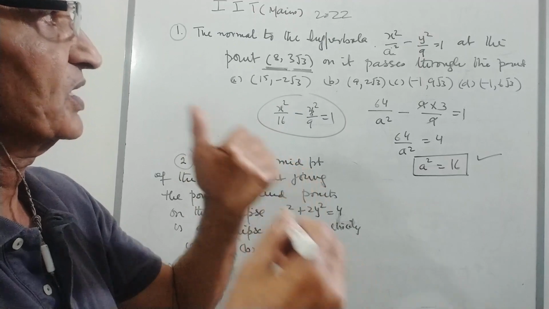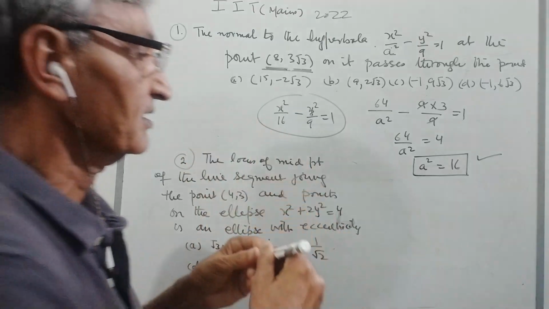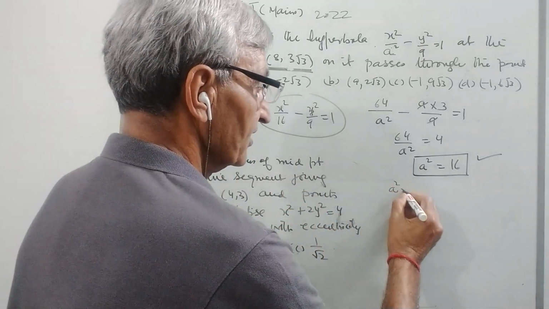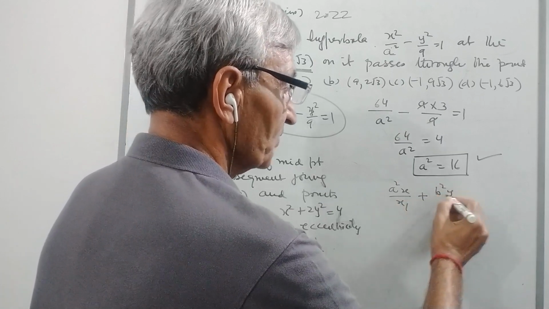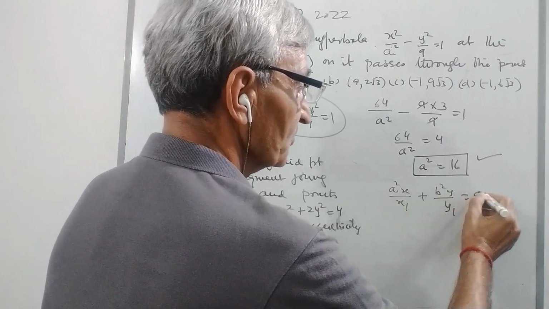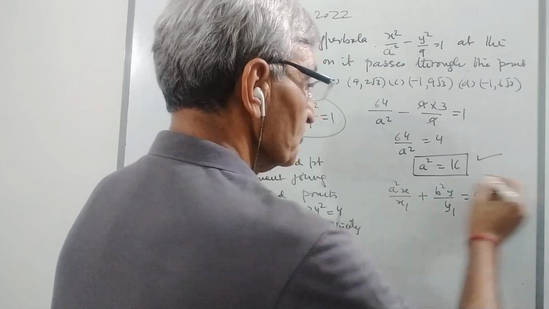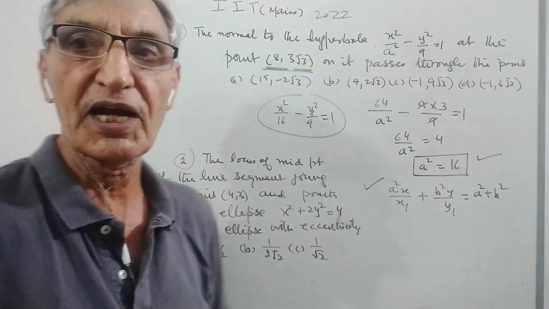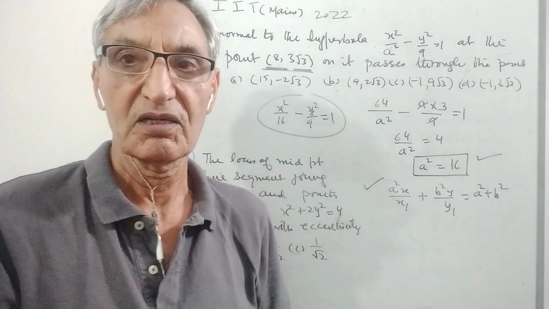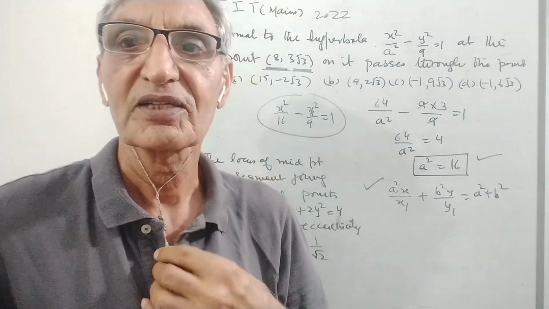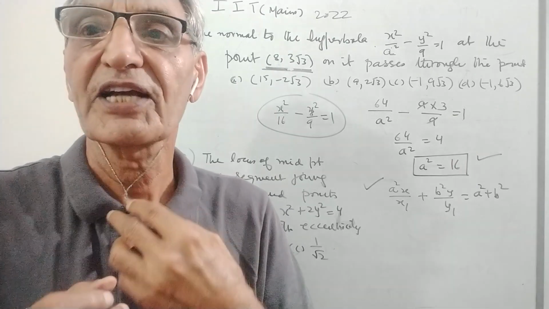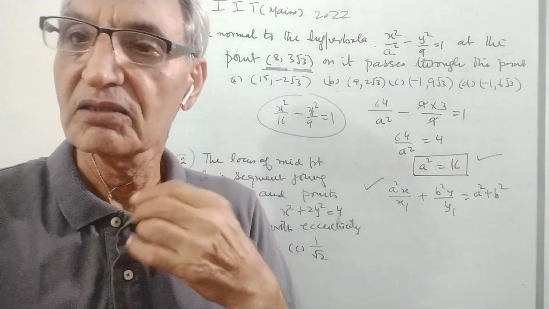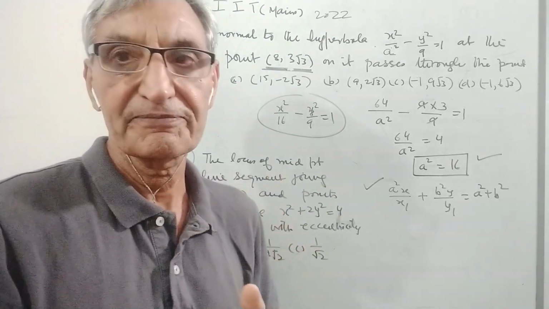So you should know the equation of the normal: a square x divided by x1 plus b square y divided by y1 is equal to a square plus b square. You should know the equation of the normal to the hyperbola at the point x1, y1.